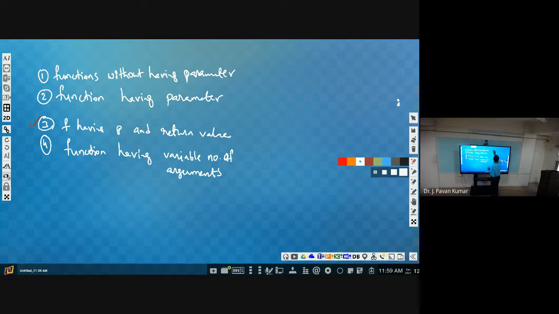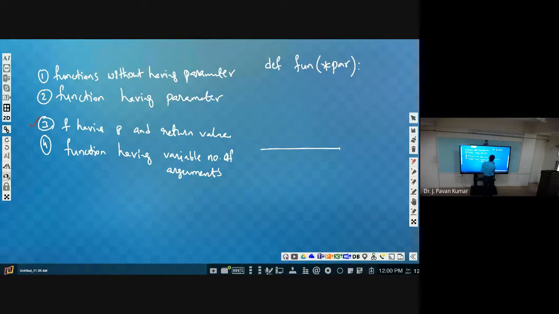How can we indicate that? We will define a function like this: def function, then we use one special operator, of course we know this operator, but its functionality is different in this context, the star, followed by parameters, star parameters. Then we will define the body later. Just consider the function header is like this.